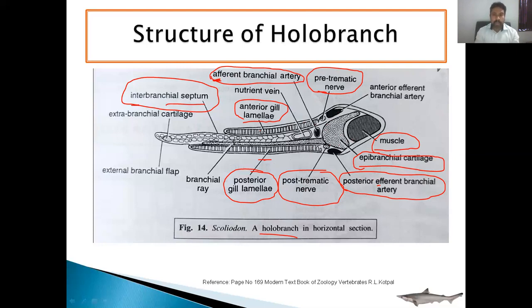I am again repeating that holobranch means this is the type of gills which is called complete gills or true gills, in which both the anterior and posterior side have the gill lamellae. If only a single gill lamellae is present either in the anterior or posterior side, it is called a hemibranch. And if there is no gill lamellae, then it is called a branch.